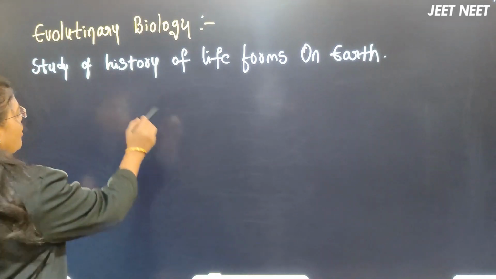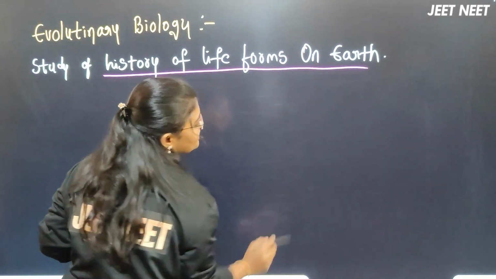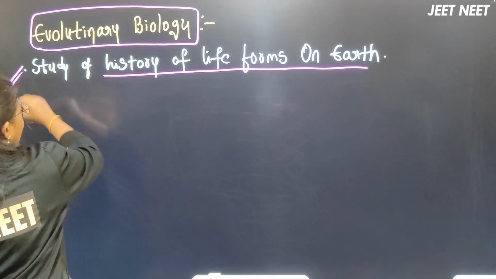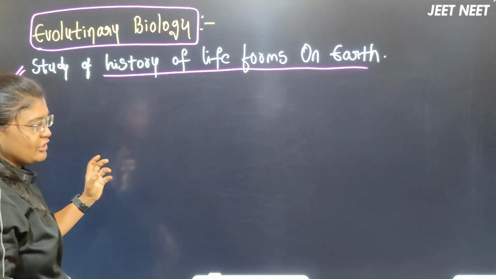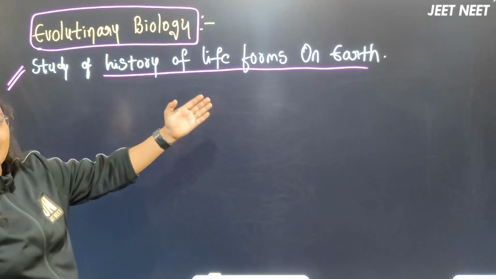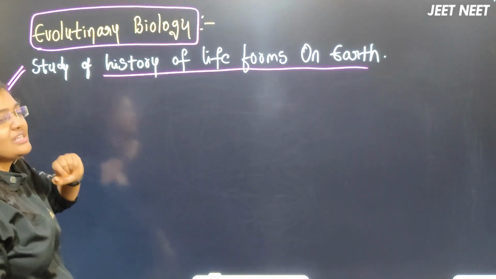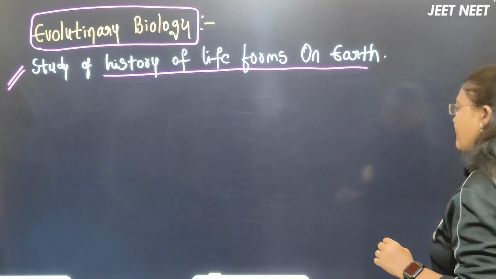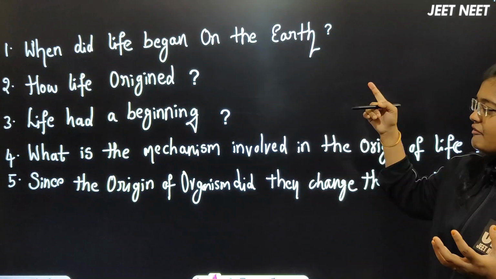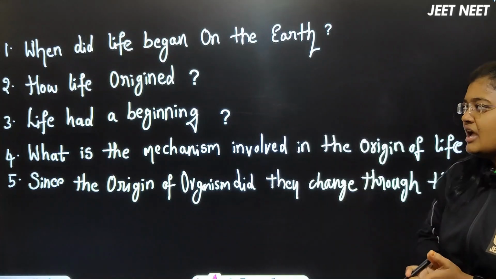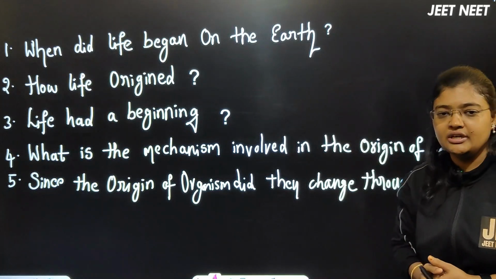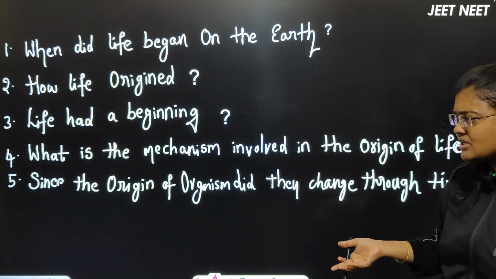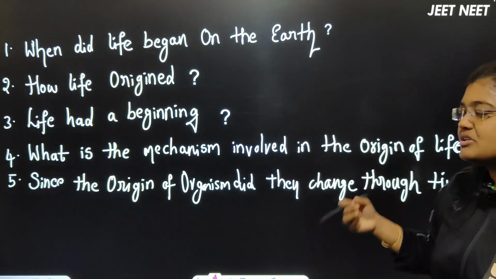The study of the history of life forms on the earth, we will call it what? Evolutionary biology. The first line of NCERT in the evolution chapter is: study of the history of life forms on the earth, we will call it evolutionary biology. Next, ma'am, these types of questions most of the students will get here. Ma'am, when did life begin on the earth? How has life got origin? And did life have a beginning actually? Yes. What is the mechanism involved in the origin of life, ma'am?